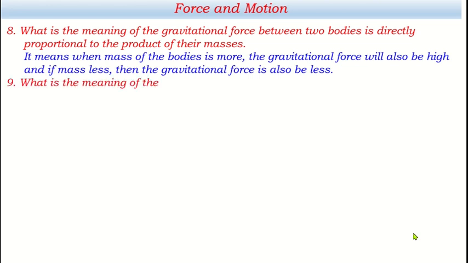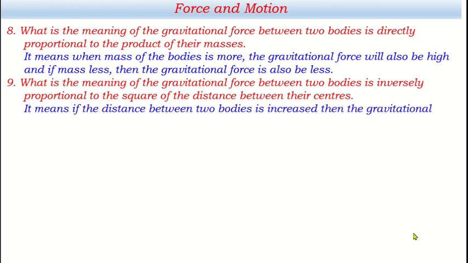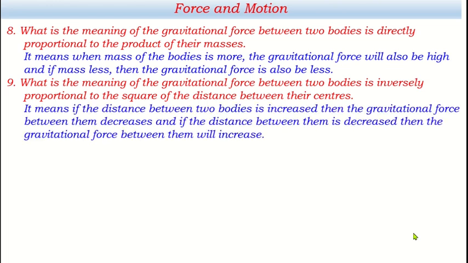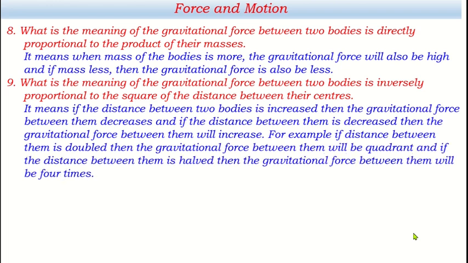Now next question, what is the meaning of gravitational force between two bodies is inversely proportional to the square of the distance between their centers? What does it mean? We can say this way, it means if the distance between two bodies is increased, then the gravitational force between them decreases, and if the distance between them is decreased, then the gravitational force between them will increase.